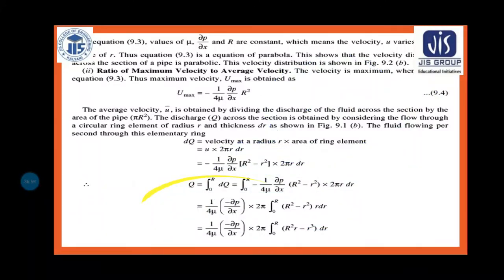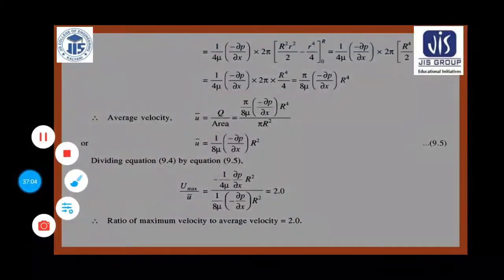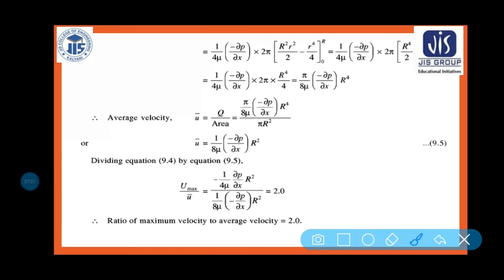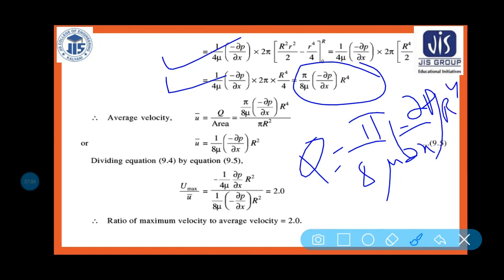So ultimately, nothing to discuss here. You just put the formulas of the integration. After integrating, you will get pi by 8 mu, minus del p by del x, into R to the power 4. So this is the equation of discharge: Q is equal to pi by 8 mu, minus del p by del x, into R to the power 4.